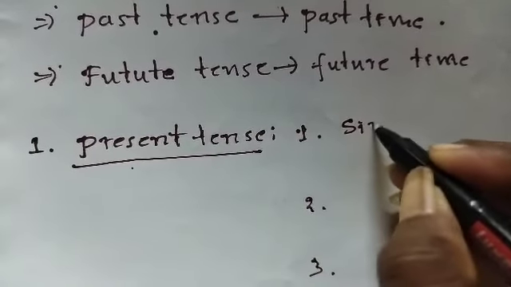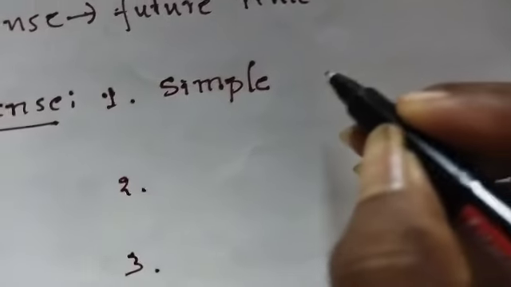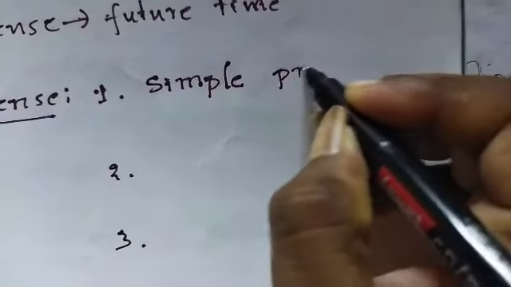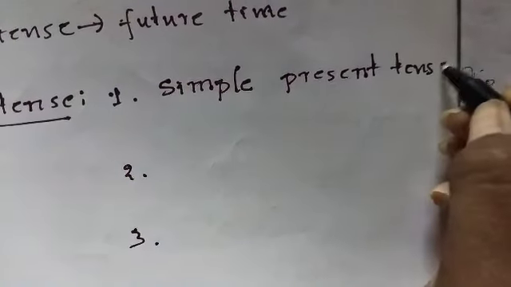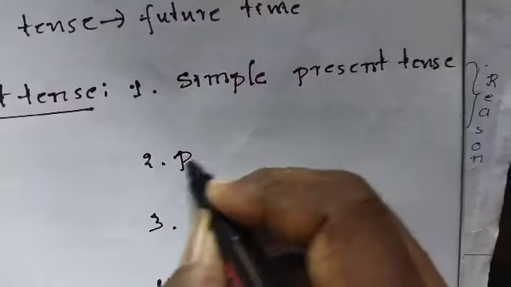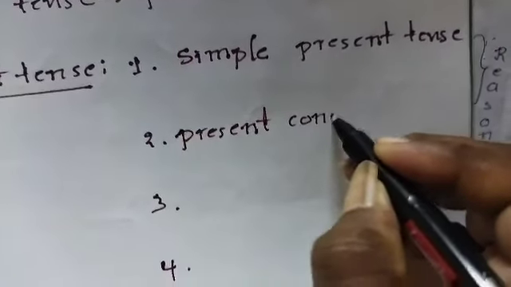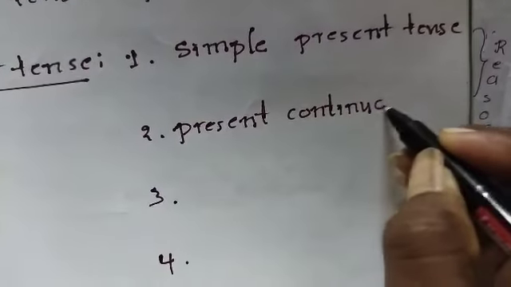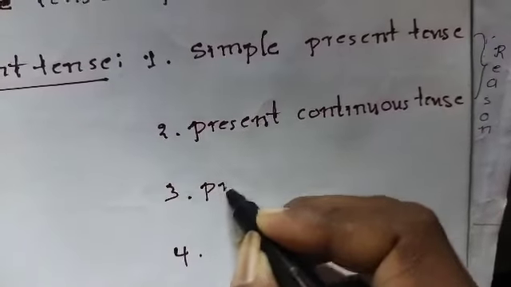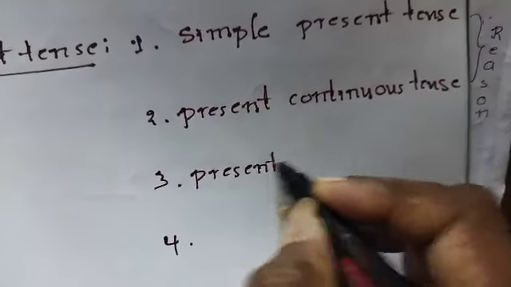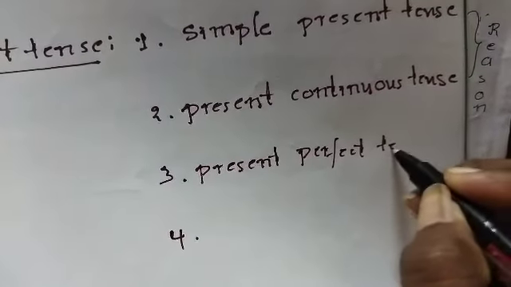The first type is simple present tense. Next, present continuous tense. Then present perfect tense.